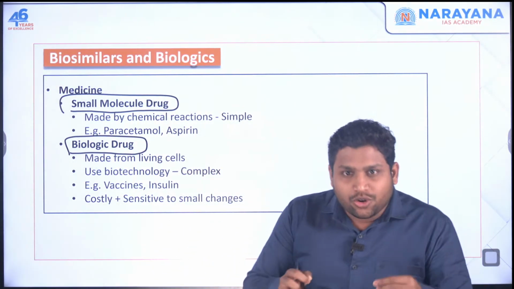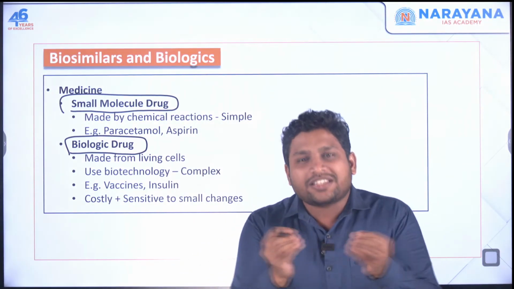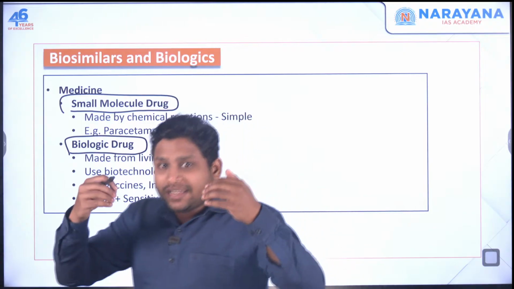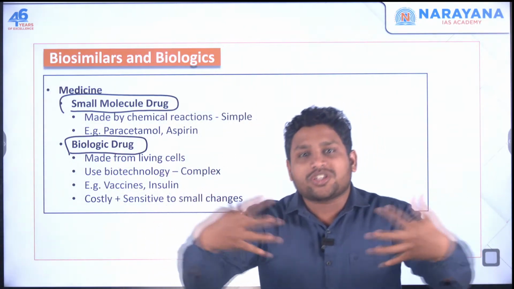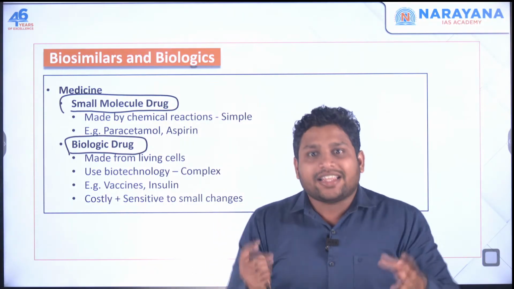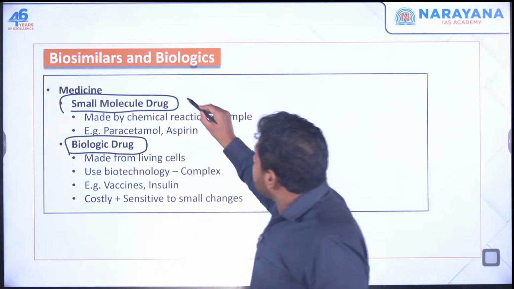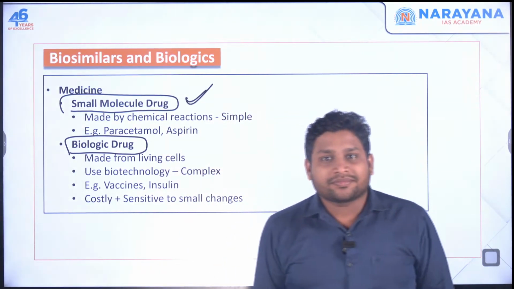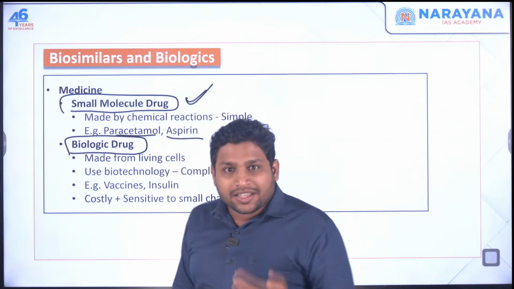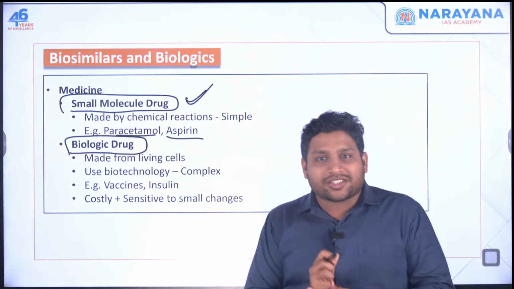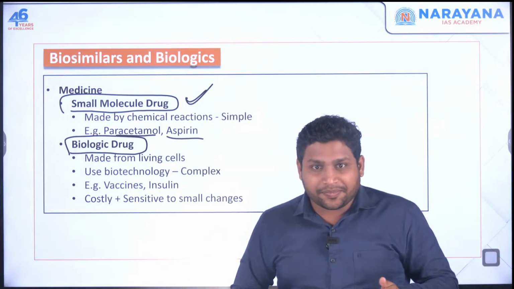Now, when you are making a medicine using chemical reactions, it's very simple. You take whatever chemicals are needed, in the required chemical composition and ratio, you bring in those elements, and then your drug is formed. Such a medicine is called a small molecule drug. The best example could be paracetamol or aspirin. These are small molecule drugs. This is one type of medicine that we get.